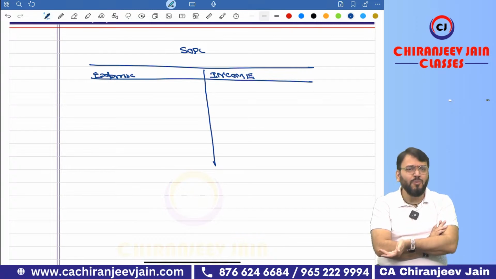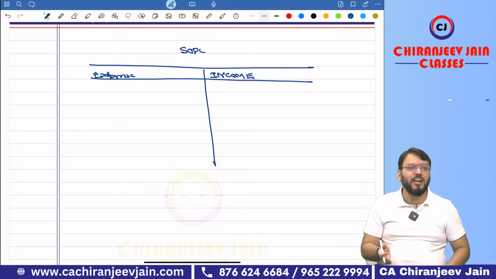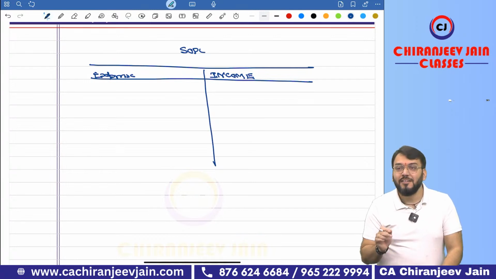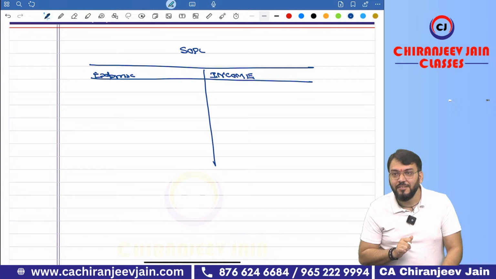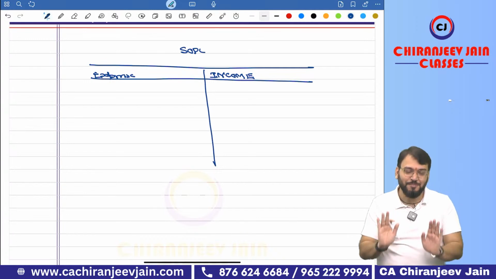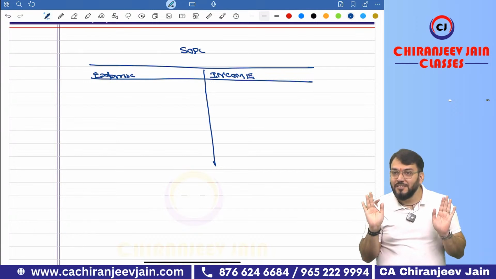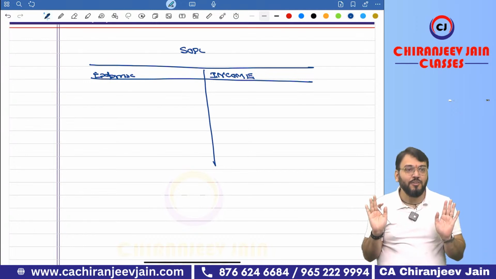And can I say we should know this definition? Yes or no? Because we are here to become chartered accountant. Chartered accountant means what? Highest knowledge of accounting, and we don't know the meaning of income and expense, and we expect that ICAI should give us marks. We should expect. But can I say we should change right now? Yes or no? We should change right now.